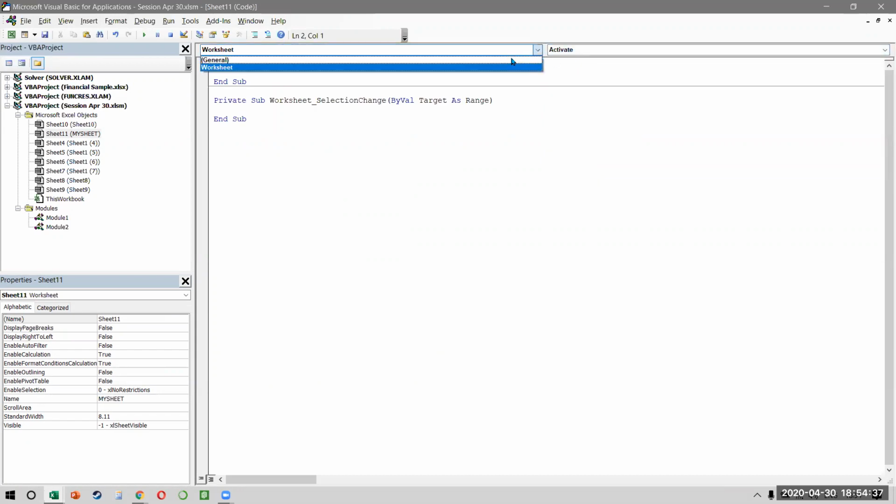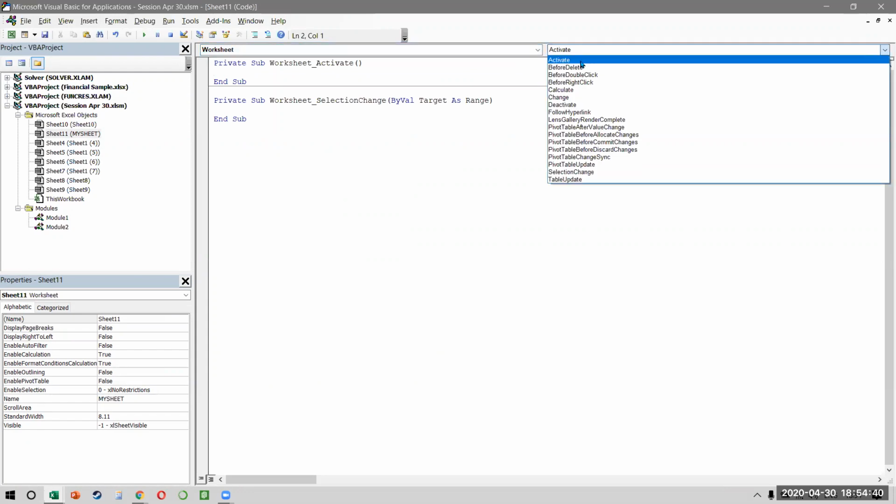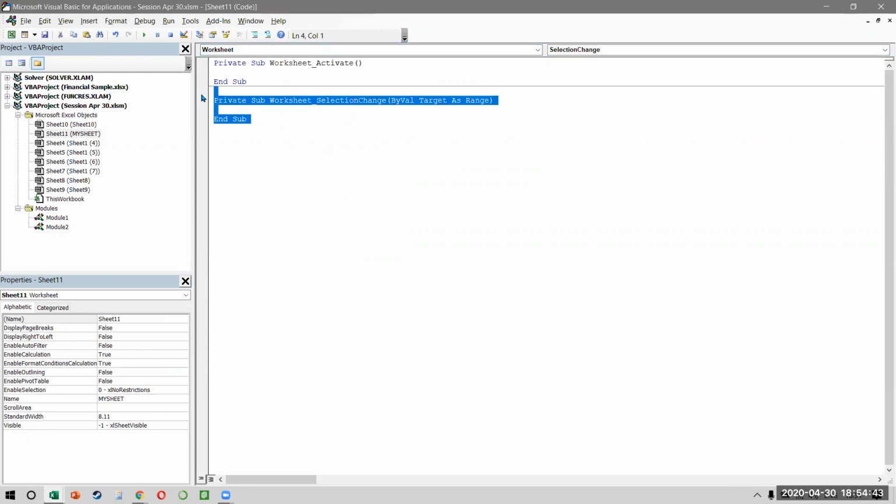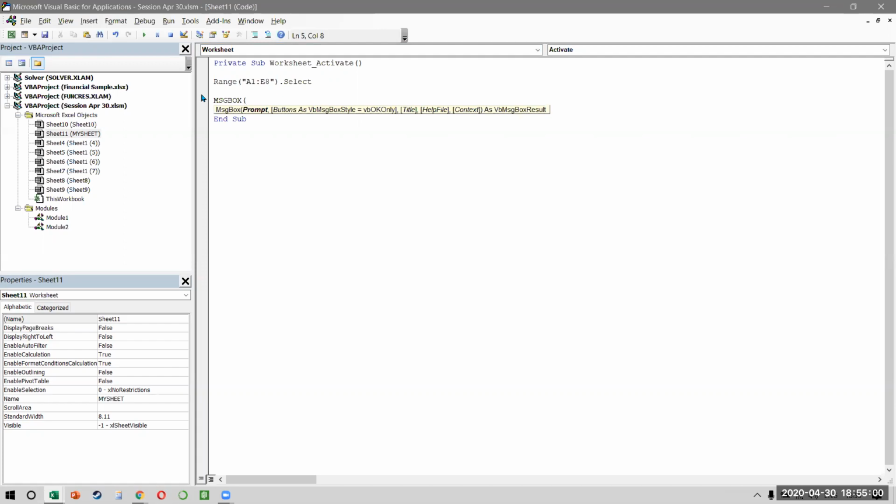So how did I select that? I first selected a worksheet from here, and then I selected activate from here. The selection change is not required, so I can remove it. So what do I want when the worksheet is activated? Very simple. It should say range A1 colon E8 dot select, and there should be a message box saying hello and VB new line and application dot username. I know it looks a little odd, but when you see the result, you will understand what these are.